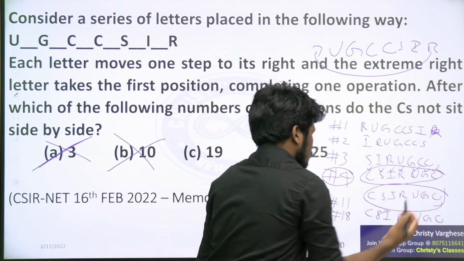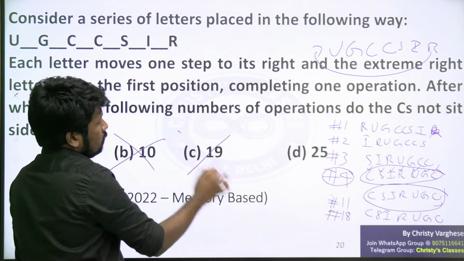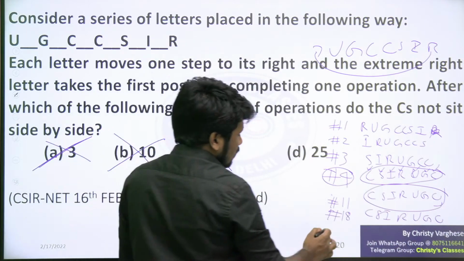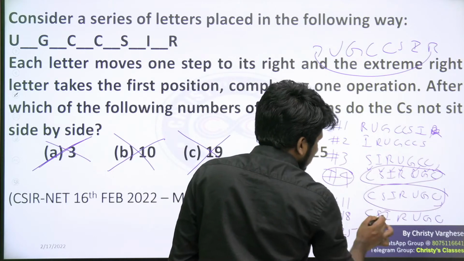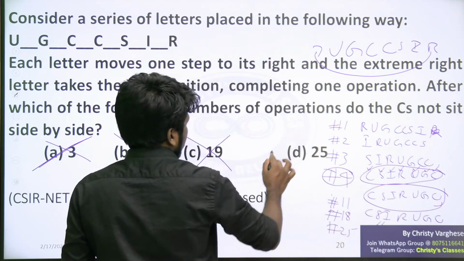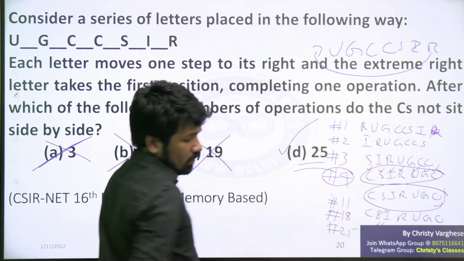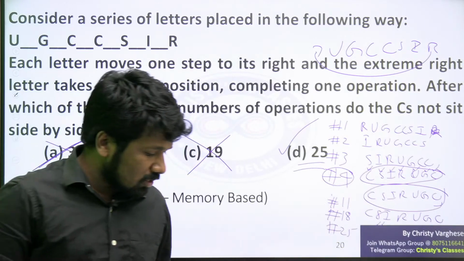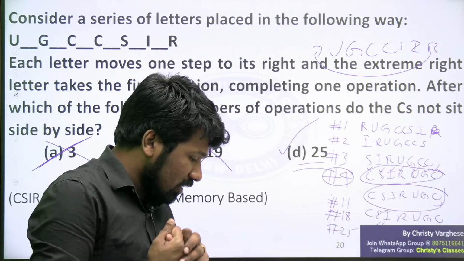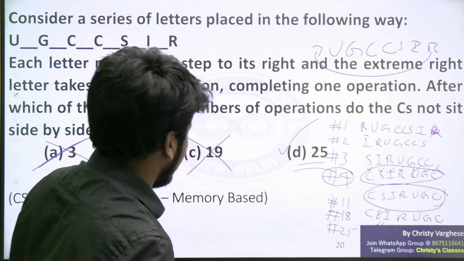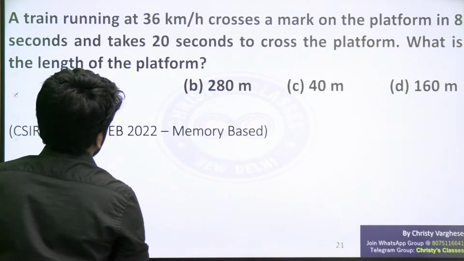CSIR-UGC. So 18 is also missing in the options. 19 is not enough. So 18 plus 7, 25, the same picture will be repeated, no? And 25 is there in the answer options, so 25 is the answer. Among the answer options, which is working, that is what we need to check. Yes, Abhishek, 25 is totally correct. I hope this is clear to all of you.